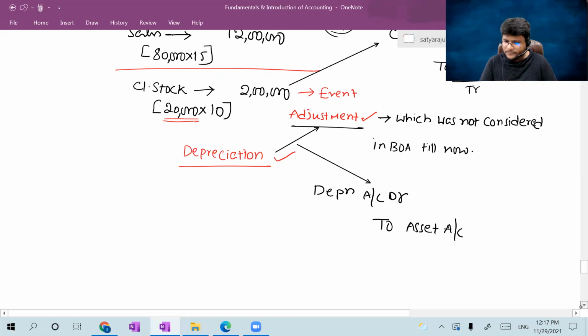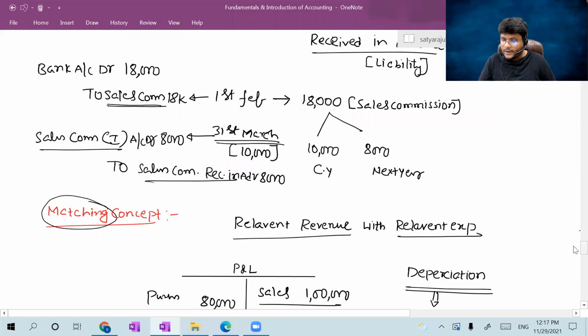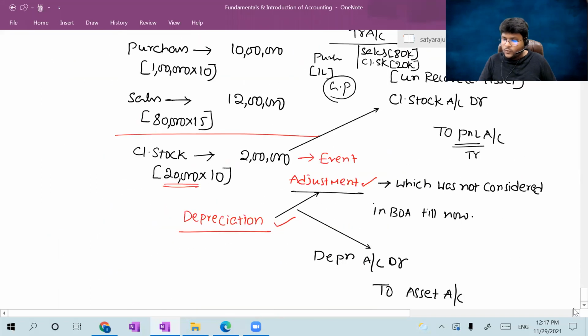One second. Just a moment, guys. OneNote is not responding. Yeah, it's responding right now.